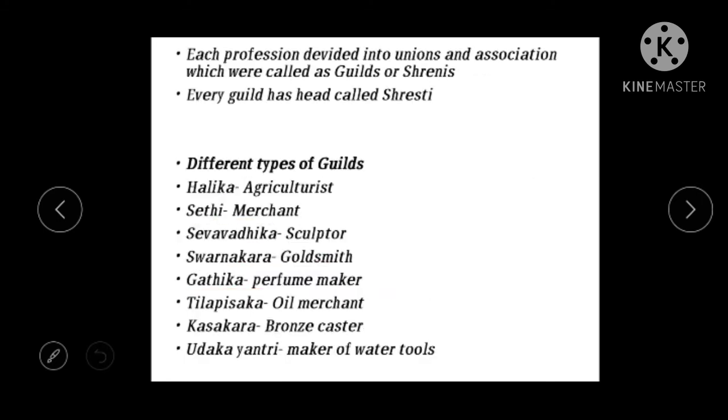These unions or associations were called guilds or shrenis. Every guild or every shreni has a head, who is called a shresti.